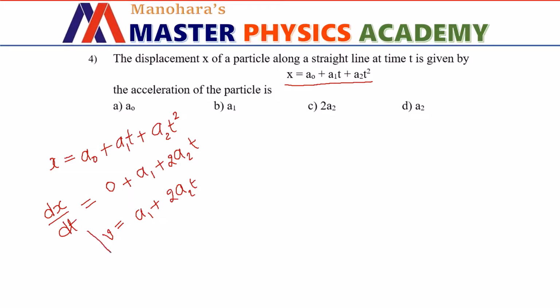Now if we differentiate this equation, we get acceleration. So let us do that. Differentiation of v with respect to time is dv by dt. Differentiation of a1 is 0. Differentiation of 2a2t is 2 times a2. That means acceleration is equal to 2 times a2. Option C is the right choice.